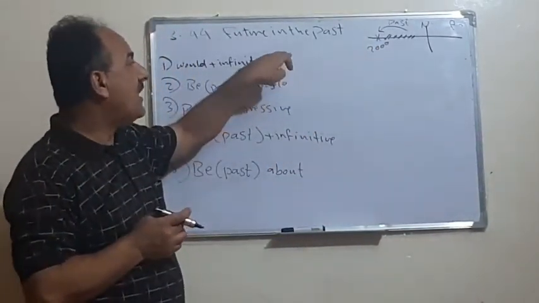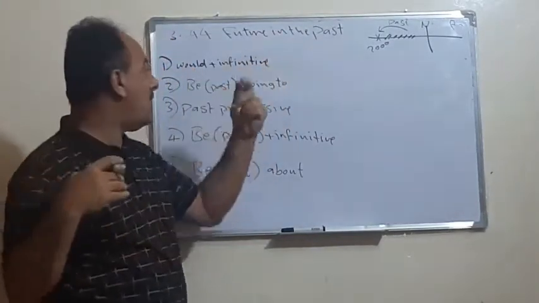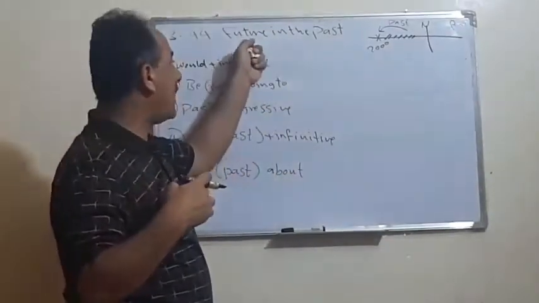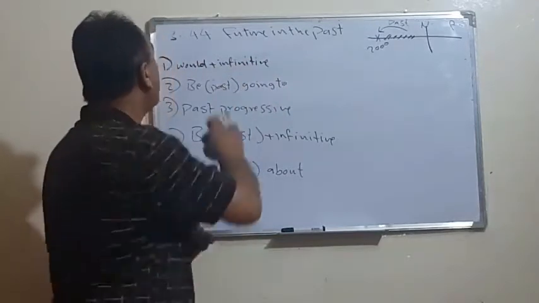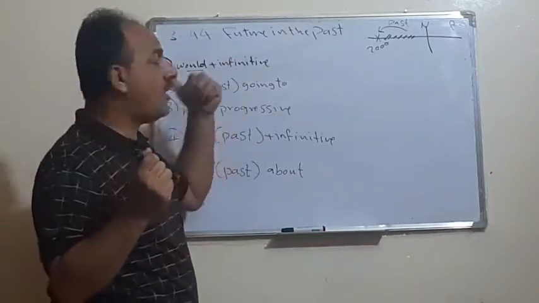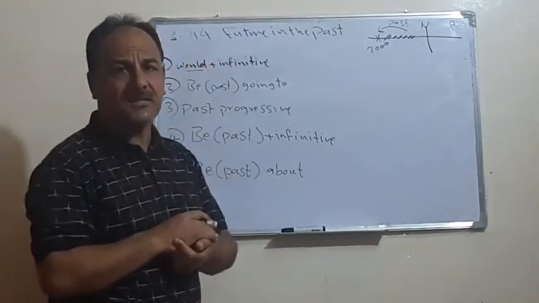So then, how do we get the future in the past? The same list that we got the future, pure future, also, but in a different sense. It is possible that instead of will or shall plus infinitive, here we have would plus infinitive.